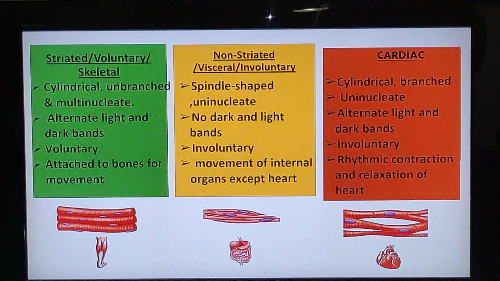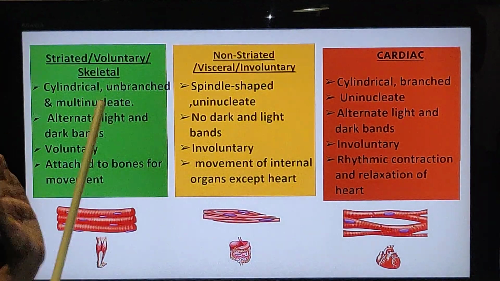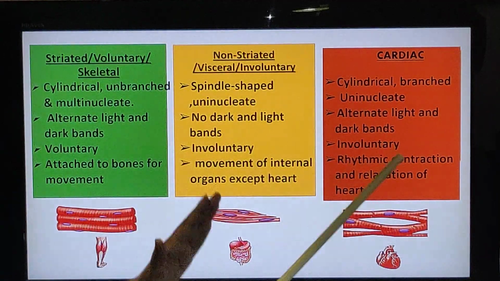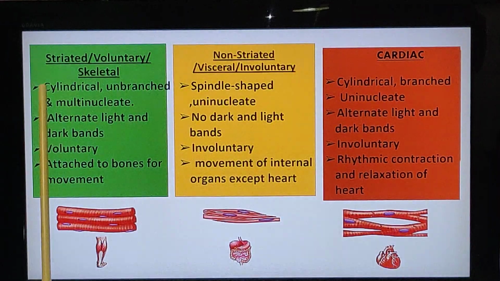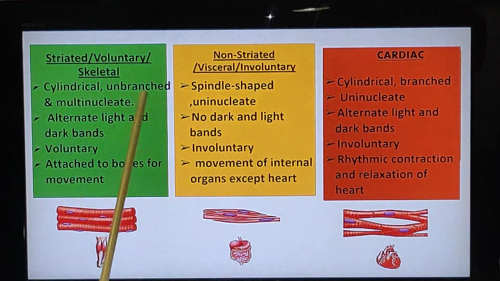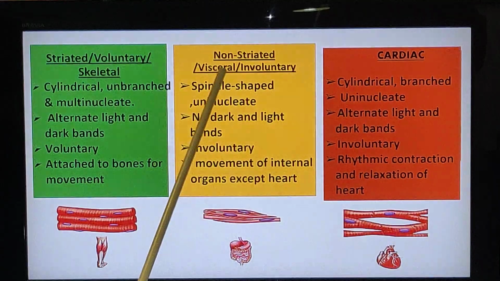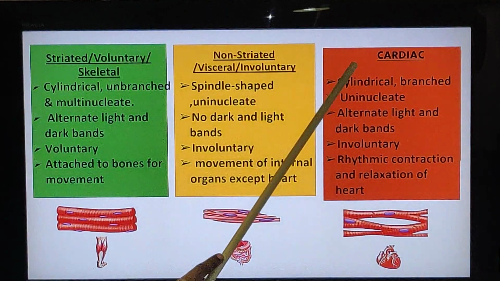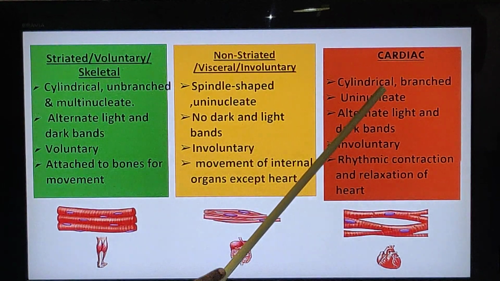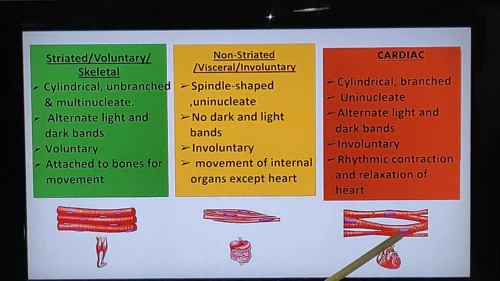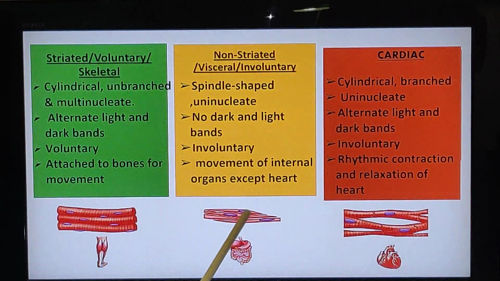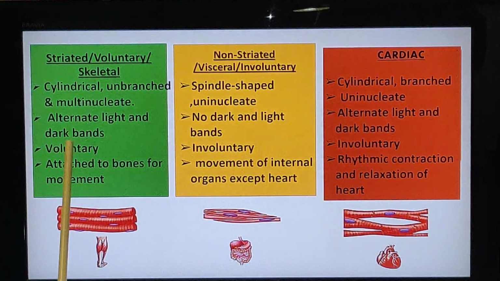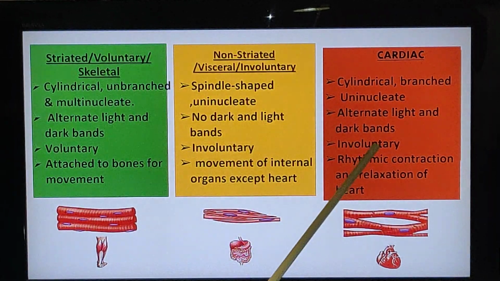Okay? Now this difference, please children learn it very well, all these three muscles comparison. They can ask you similarities between any of them also. So if you see the structure, skeletal is striated, cylindrical, unbranched, multinucleate. But smooth muscles are spindle shaped and uninucleate. Cardiac muscles you can see here, it is cylindrical, branched and uninucleate. And second point, skeletal muscles have alternate light and dark bands. Here no alternate dark and light bands. Here cardiac muscles have alternate light and dark bands. This is voluntary in function, this is involuntary and this is involuntary.